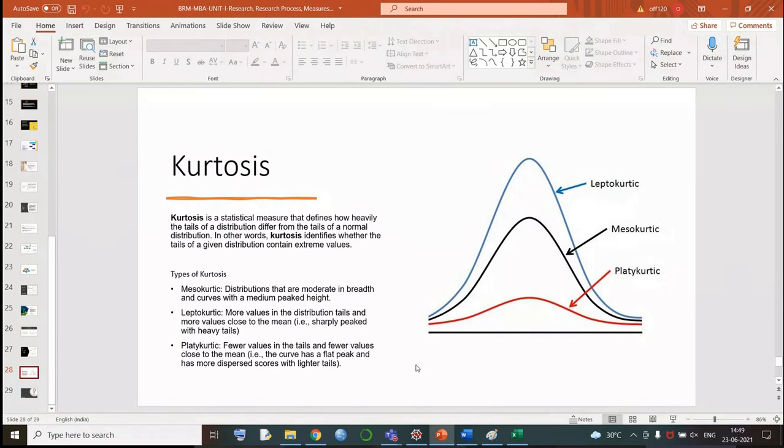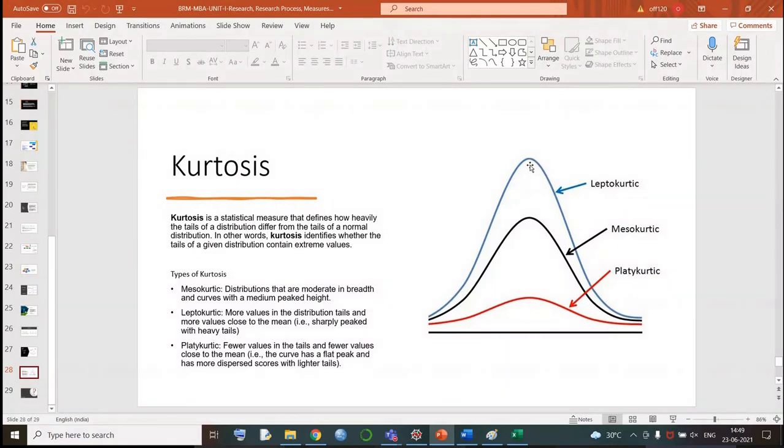See now, in your classroom, if more people are getting marks between 65 to 70, the mode of the given distribution will be high at that place. That means the concentration is very high in that particular class interval. Or let us suppose out of 100 students, 70 students got marks between 65 to 70. Then the resultant graph will be a leptokurtic graph. Leptokurtic is called peaked, sharply peaked.